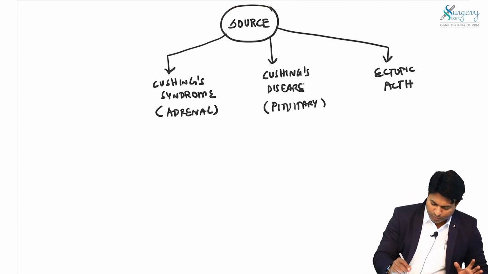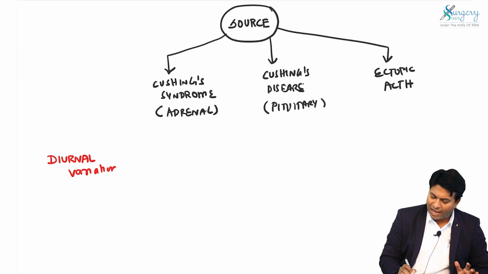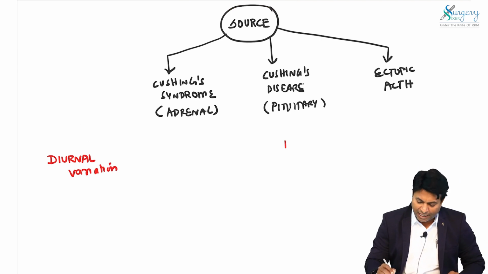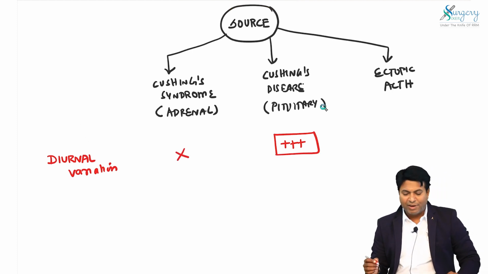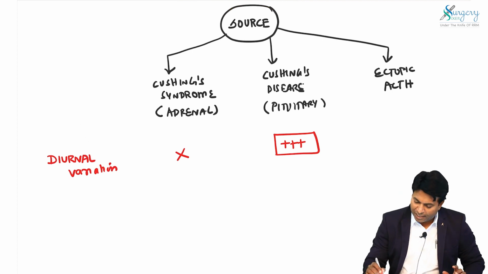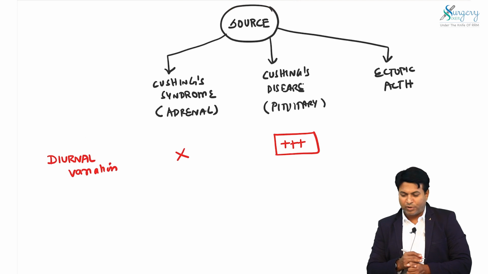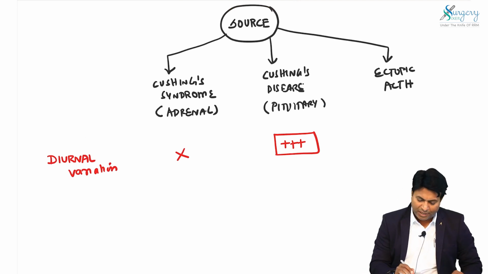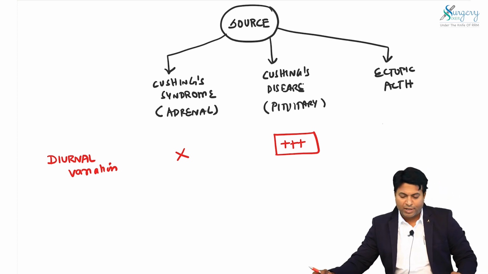As a surgeon, you should know these points. So, we have to do the following tests. Diurnal variation: we have to measure ACTH for diurnal variation. It is maintained and present in Cushing's disease alone. It is absent in the other 2 cases: absent in adrenal source, and absent in ectopic ACTH production also. Very important point for your exams. Please do not forget this point.